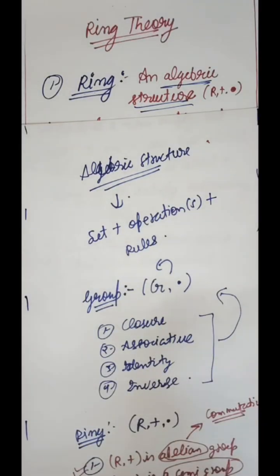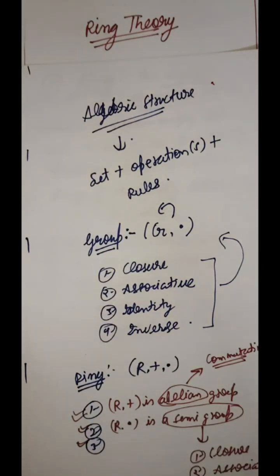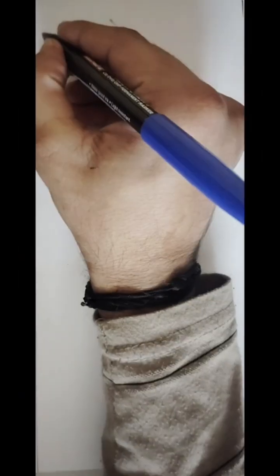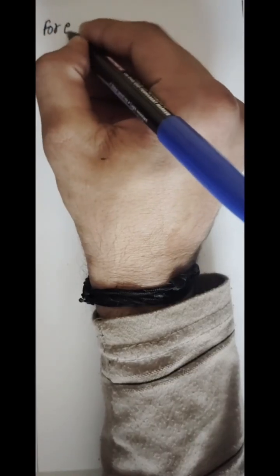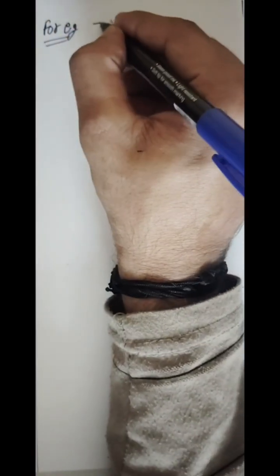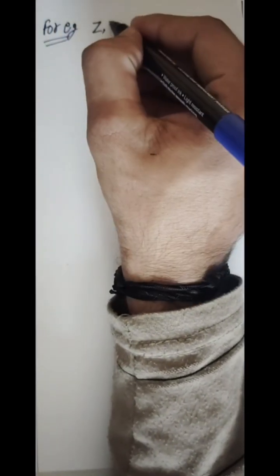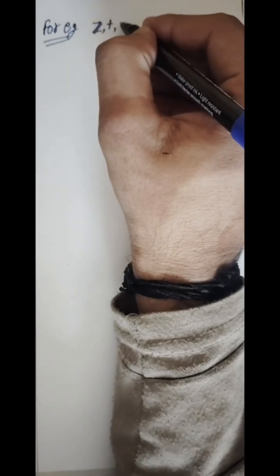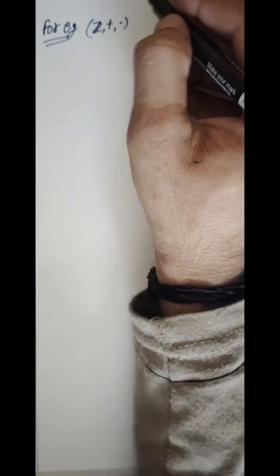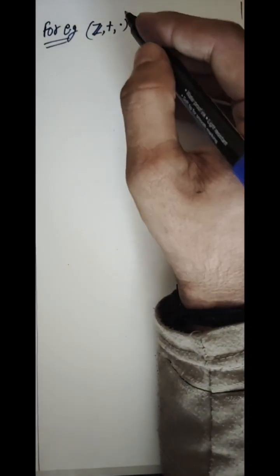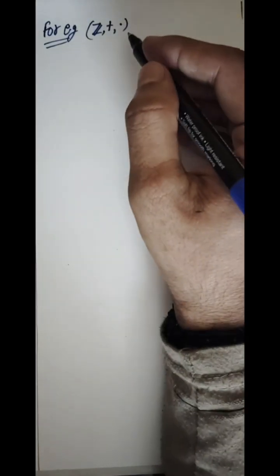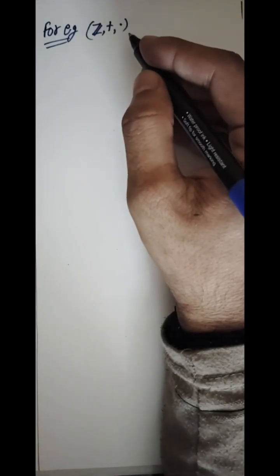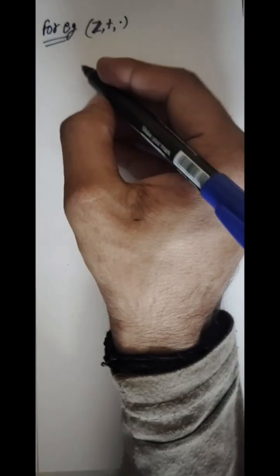Now in order to get more clarity, I will give you an example. For example, (Z, +, ·), that is the set of integers under the binary operations plus and multiplication, usual addition and multiplication.